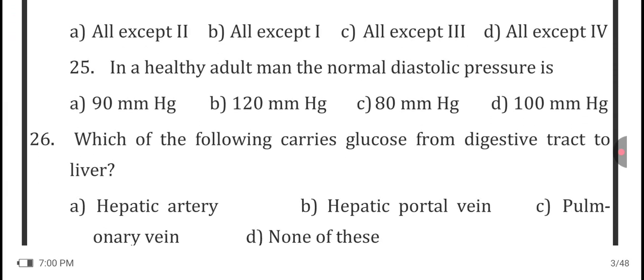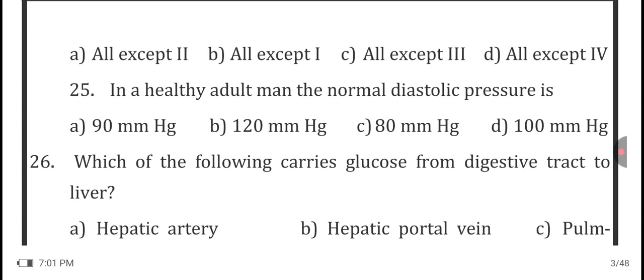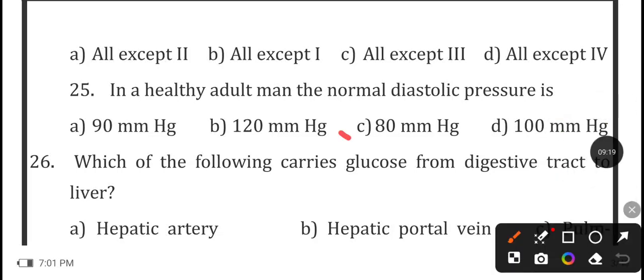Okay. In the next question, in a healthy adult man, the normal diastolic pressure. Diastolic pressure means the lower pressure. We write 120 by 80. 120 is systolic pressure and 80 is the diastolic pressure. So in a healthy person the normal diastolic pressure is 80 mmHg. Option number C is the correct one.